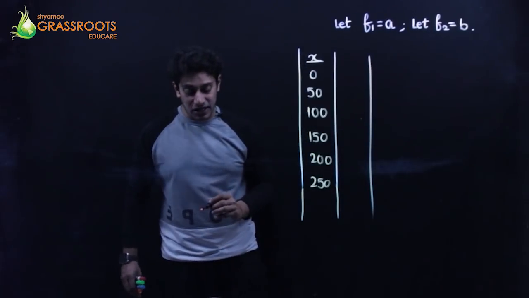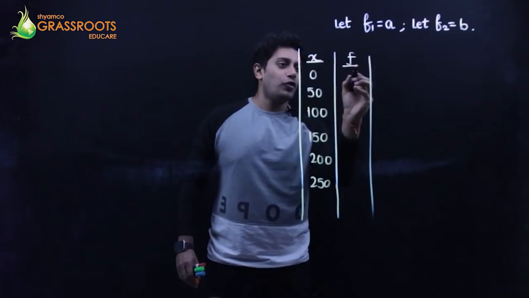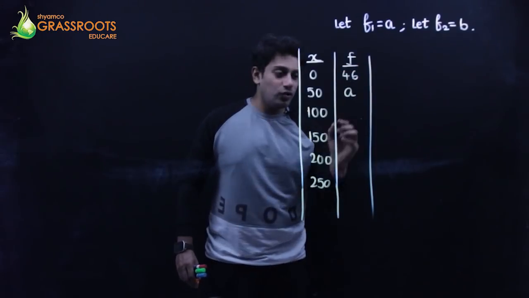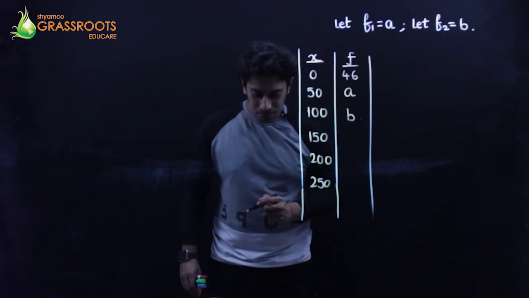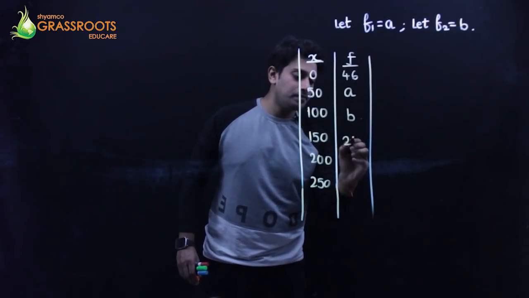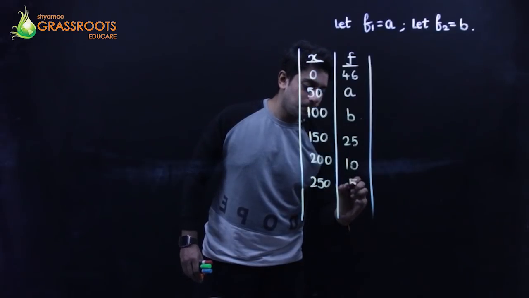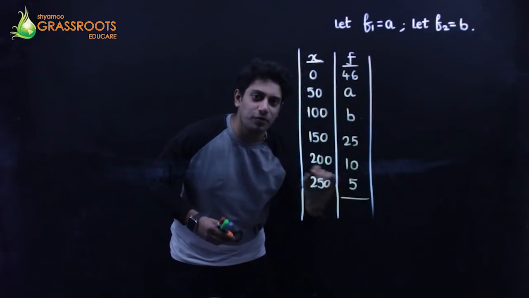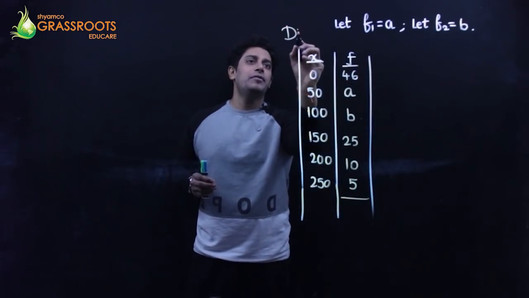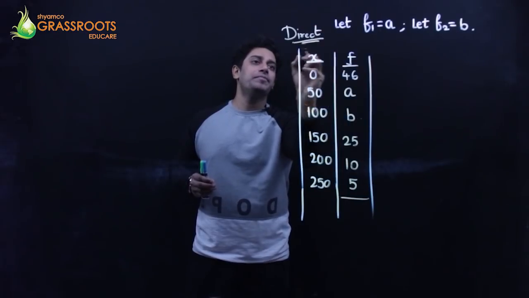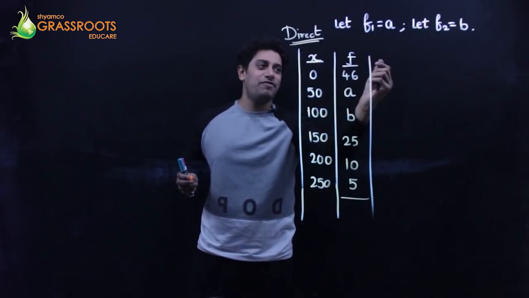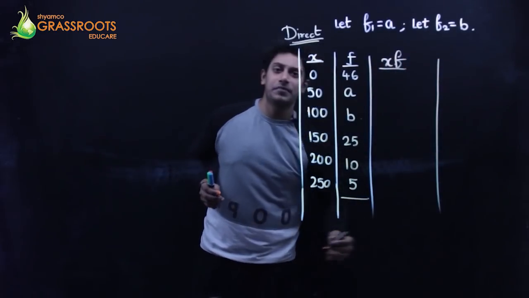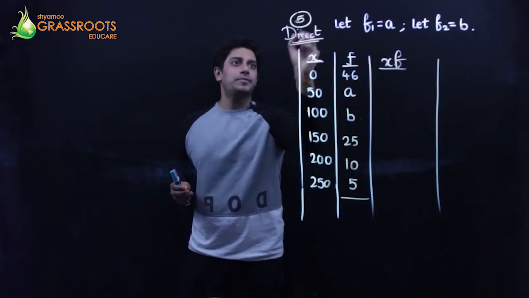Okay, the frequencies given are 46, F1 which is A, F2 which I can write as B, 25, 10, 5. Fine. Now when you add all of them, you will get summation of all the frequencies. I am going on with the direct method, the first type, XF. No need to find D, nothing. Straight away XF. Right? This is your 5th question.